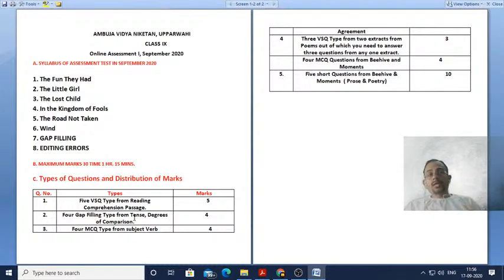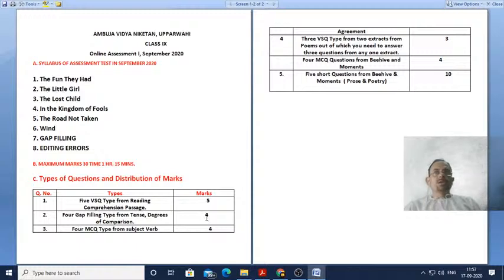There will be 4 gap filling questions of 1 mark each, with of course options. So 4 gap filling multiple type questions from tenses and degrees of comparison.